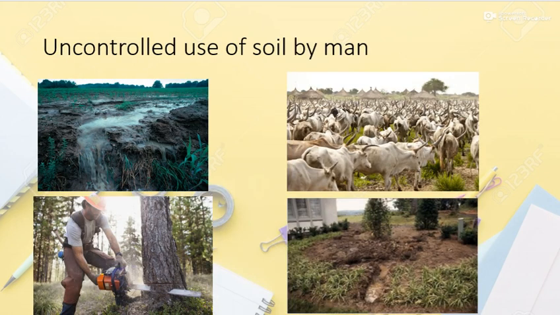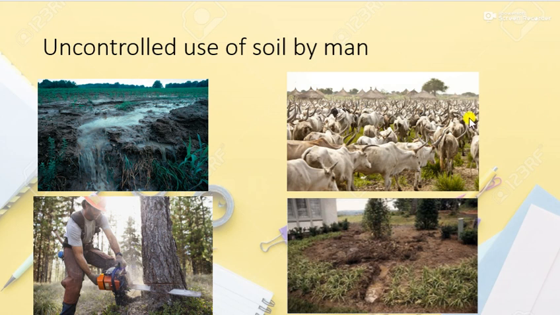The next cause of soil erosion is unwise and uncontrolled use of soil by man, which includes deforestation, or cutting and felling of trees, overgrazing of animals, and faulty method of cultivation. With deforestation, the soil becomes loose and fragile, leading to soil erosion.